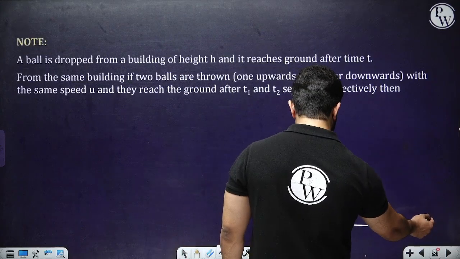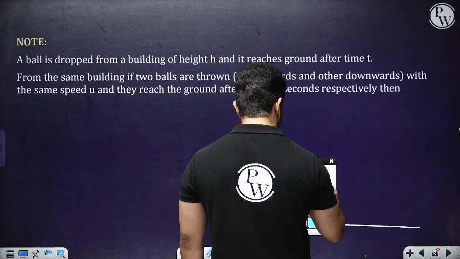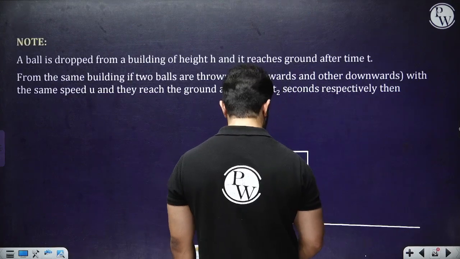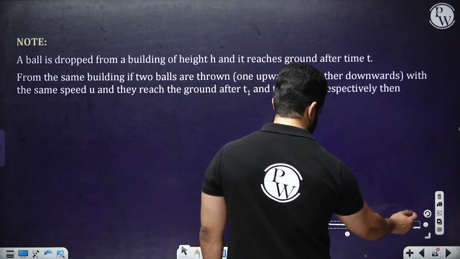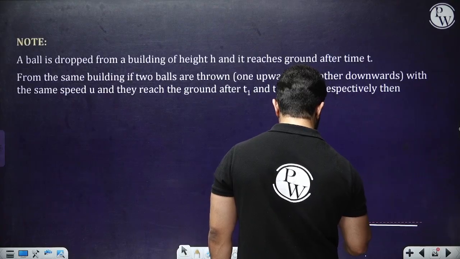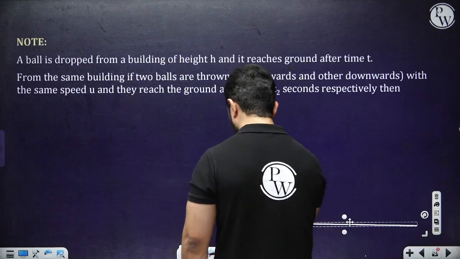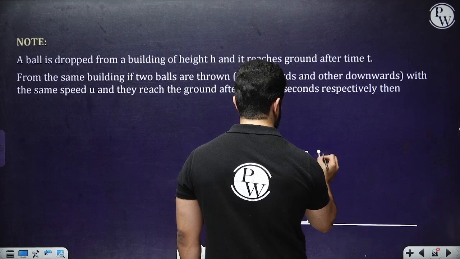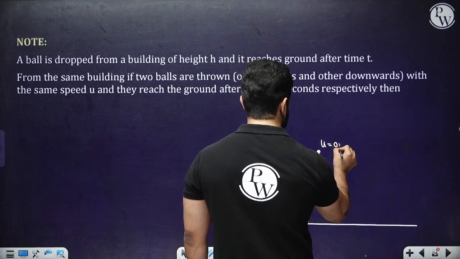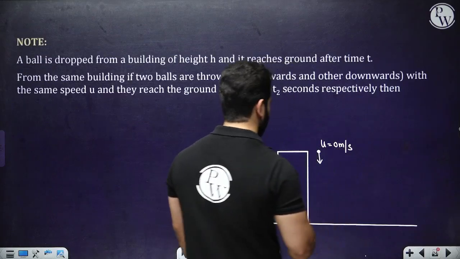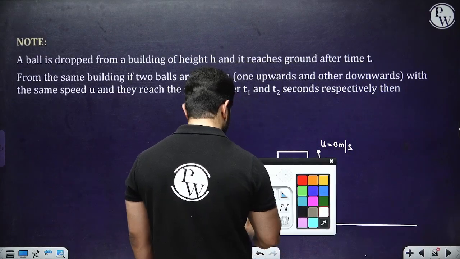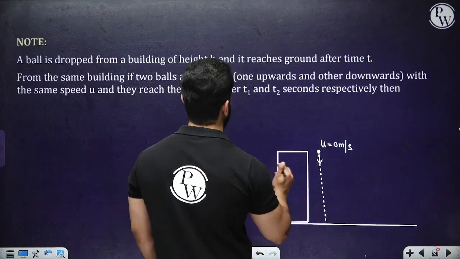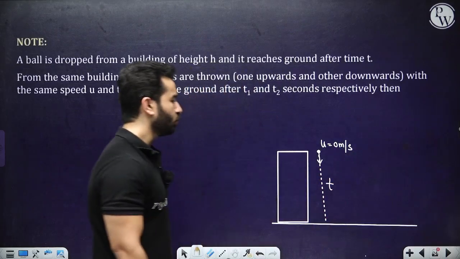So we have got a building over here, and we have dropped a body. Dropped means initial velocity is 0. And it took t time for this body to come.